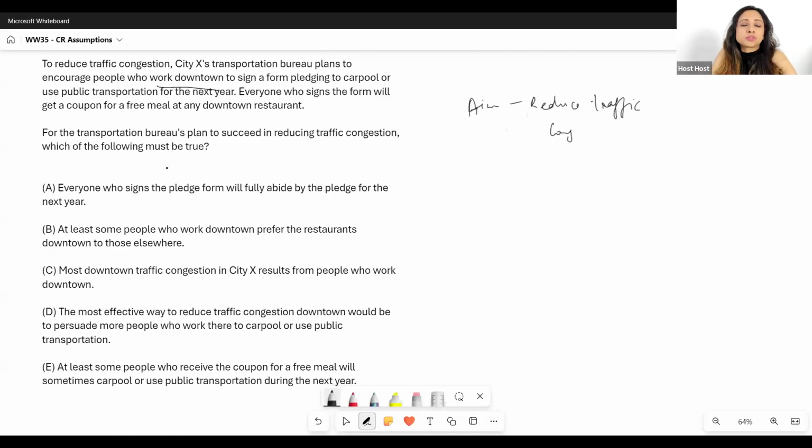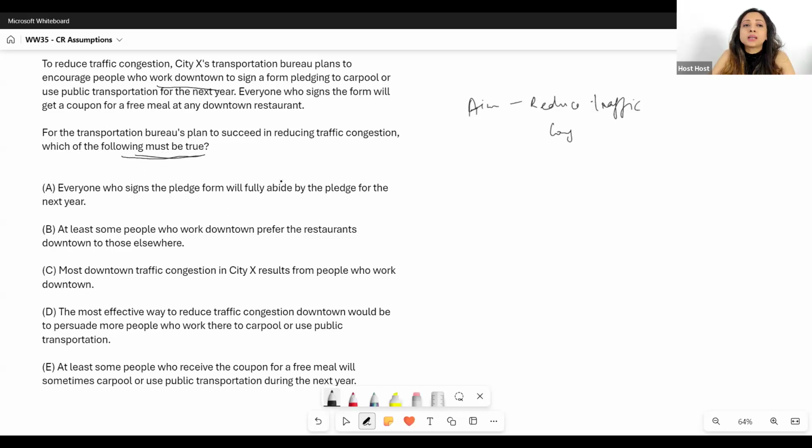Why do I say this is an assumption question? The word assumption is not present in the question stem. Why is it an assumption question? Because it says that for the plan to succeed, which of the following must be true? When I say must be true, I'm saying it is necessary. Must be true is necessary. And essentially, what is my assumption? It is a missing necessary premise. This is necessary for my plan to succeed, and of course it's not given to me. So it is a missing necessary condition.